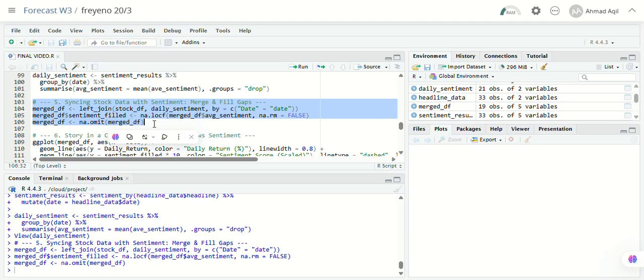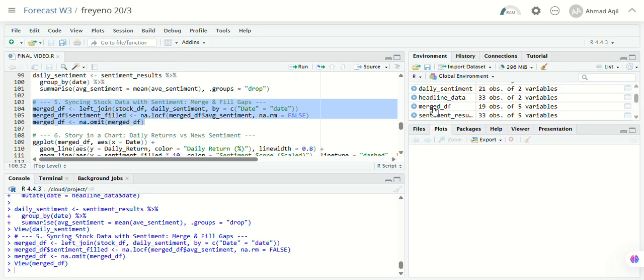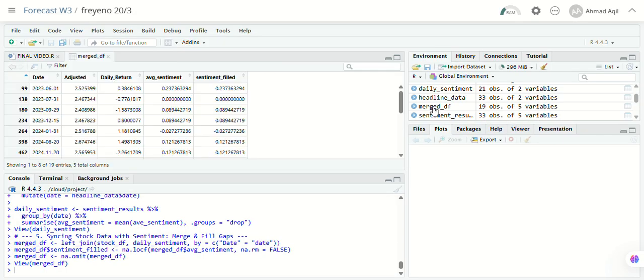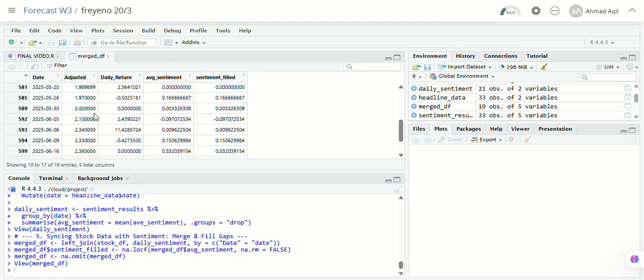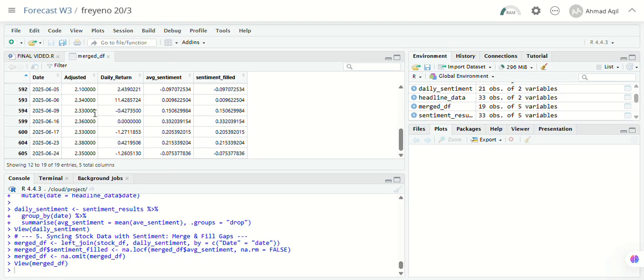Bismillah. Okay. We now have a merged dataset with one row per trading day. It's showing historicity and the latest news sentiment here. Okay, here. This is the merged dataset with one row per trading day. It's showing historicity and the latest news sentiment. This dataset is now ready for visualization and regression.